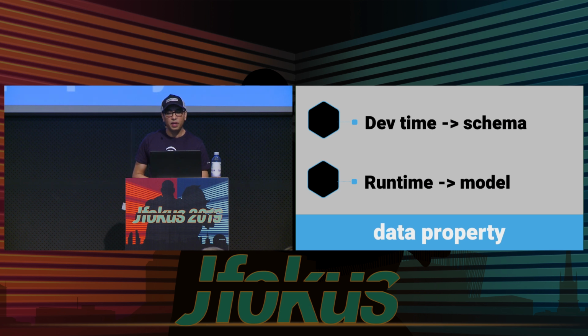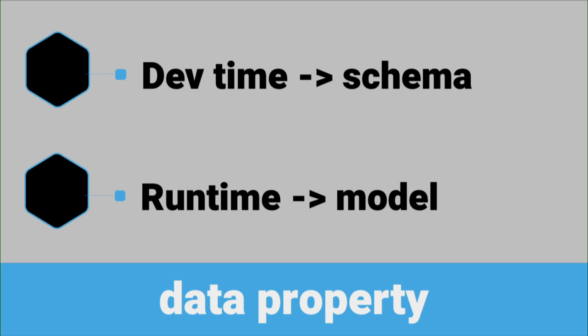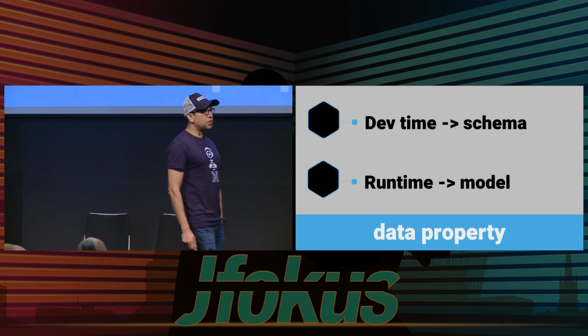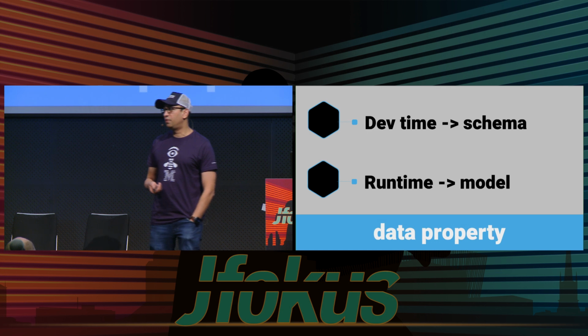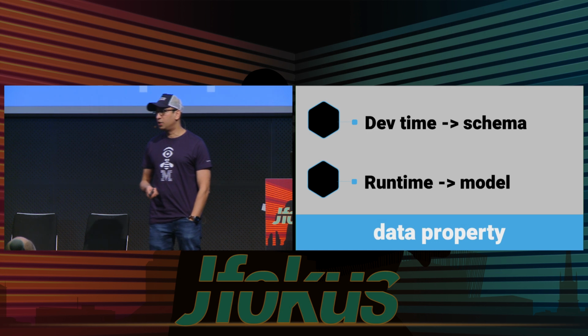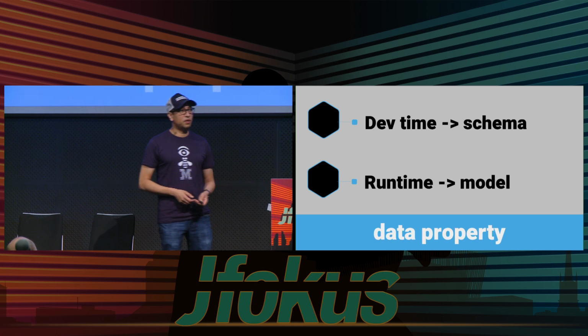The data property, and this is a common question, is what happens if I wish to change or add to the data object that I have in my Vue component at runtime, right? The short answer is you cannot change the structure of the Vue data at runtime. You can't say, well, I want to add this property at runtime. You have to do it at development time.